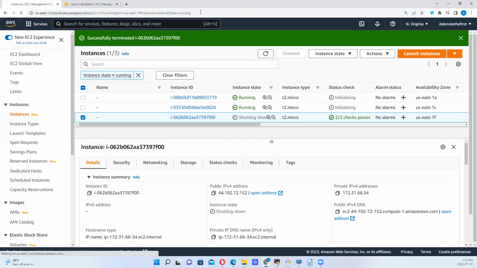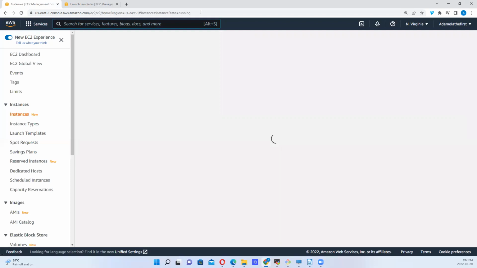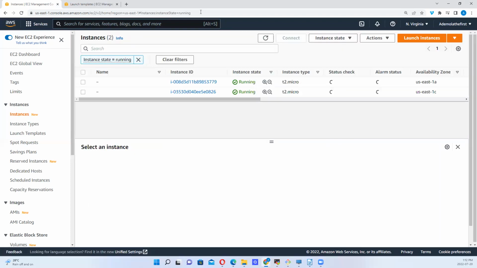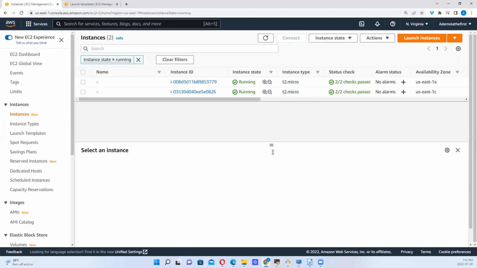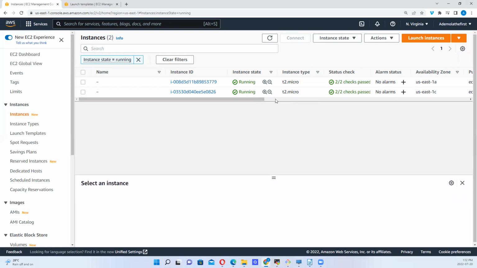So let's see what happens, right? So we have a terminated instance, right? We have 2 here, right? So what happens? We said our desired is 3, right? And we also said minimum could be 2 and maximum could be 5, right? So we have 2 now.